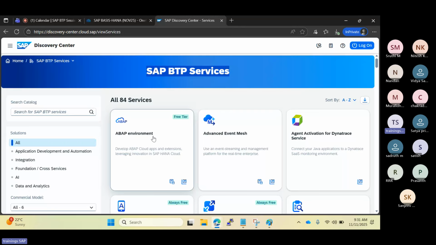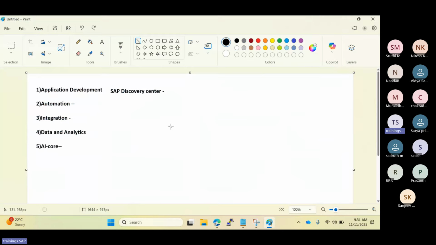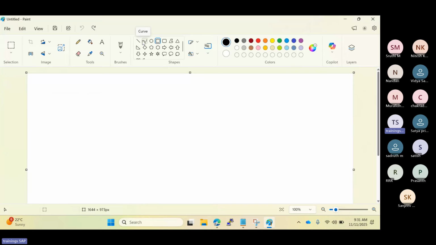So in the hierarchy structure, first we have the BTP global account here. But before you know about the BTP global account, you should first know what is meant by the BTP cockpit.